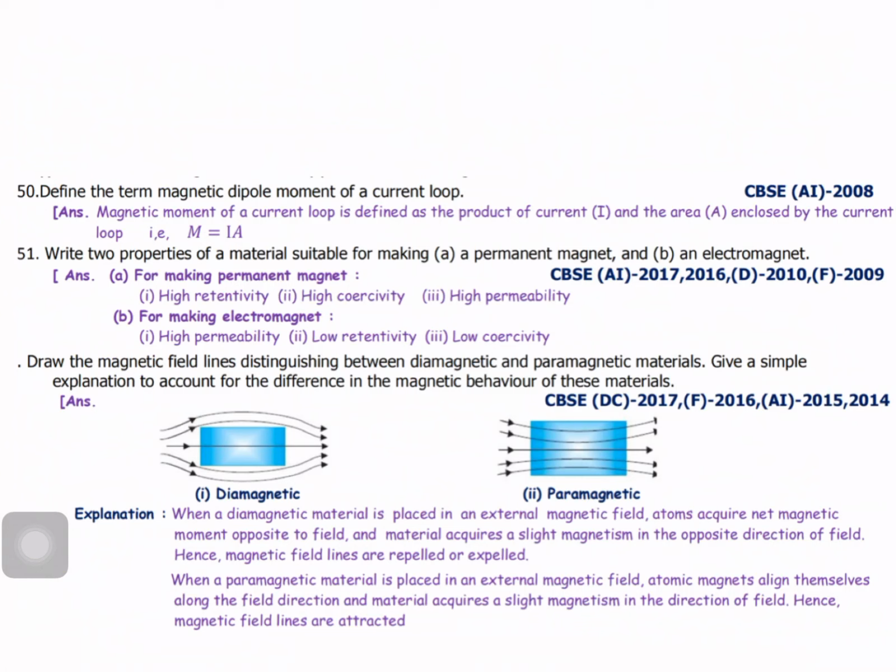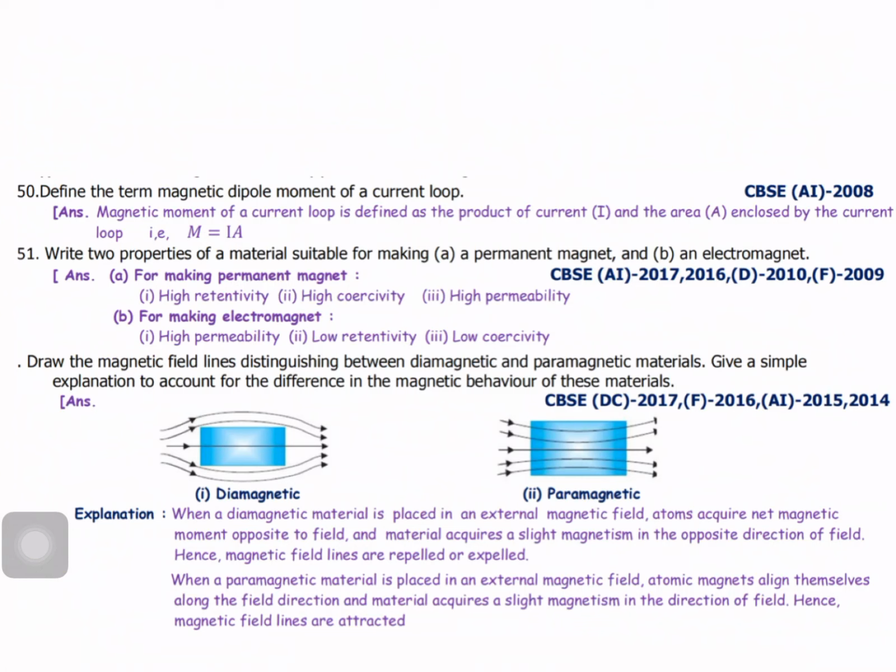Then draw the magnetic field lines distinguishing between diamagnetic and paramagnetic material. Give a simple explanation to account for the difference in magnetic behavior of these materials. One is the explanation; you see the diagram. In the case of a diamagnet, the field lines are excluded, but in the case of a paramagnet, the lines can penetrate through it.